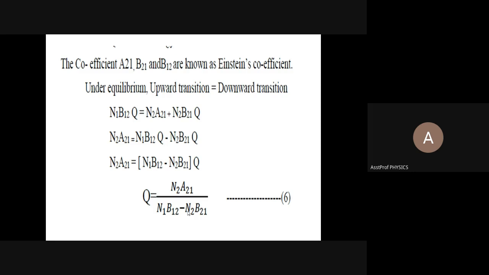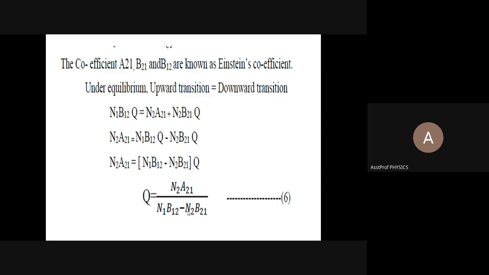Once you have written the upward and downward transitions in the single equation, Q terms are all taken on one side. Other terms will be kept on the other side, so that Q is common outside the bracket of the two terms. So what is Q? Just bring it to the denominator of N2A21. Okay. Now Q is equal to N2A21 divided by N1B12 minus N2B21.